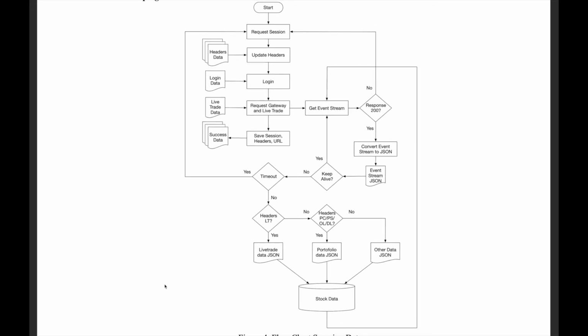The next is the flowchart for scraping data. The first is, when we need to scrape, we request a session from the trading market website, and we need to log in to the trading market. After we have a session for one user, we request a gateway and live trade market data. After that, we get the event stream from that data and we collect that data into our database. After the data is collected, it will be looped until the trade market is finished.